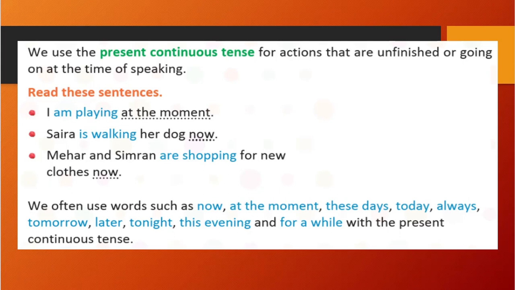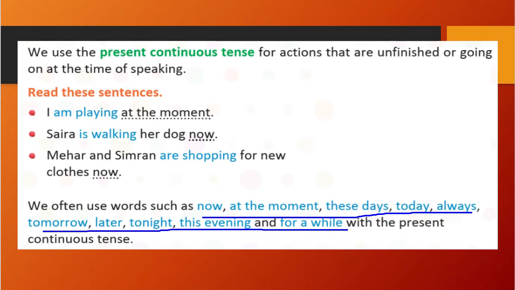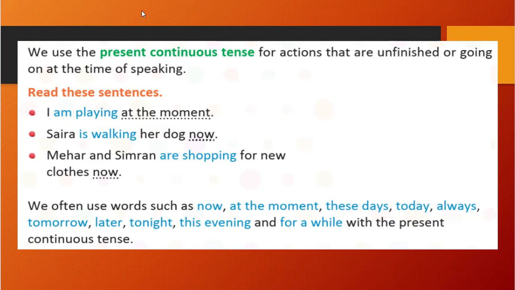We often use words such as now, at the moment, these days, today, always, tomorrow, later, tonight, this evening, and for a while, with the present continuous tense. So these are the words we will use when we make a present continuous sentence, right? You can see at this moment, now. Like that way we will use them. Okay, let's see further.